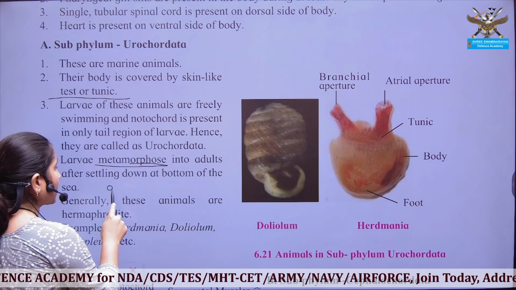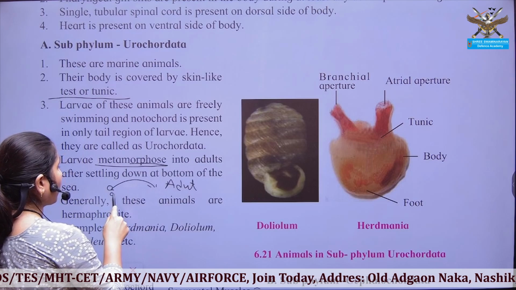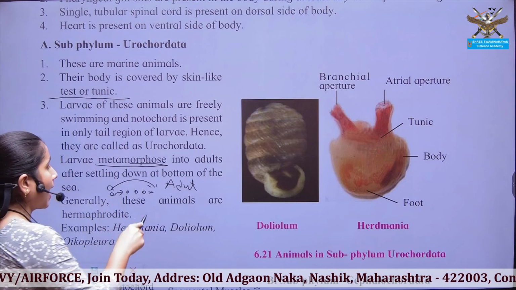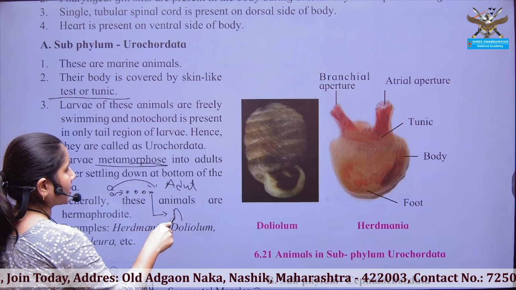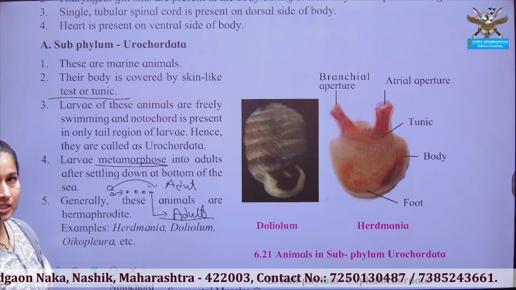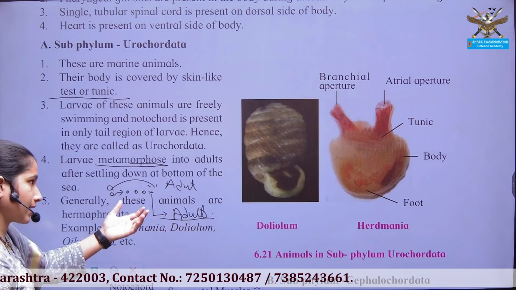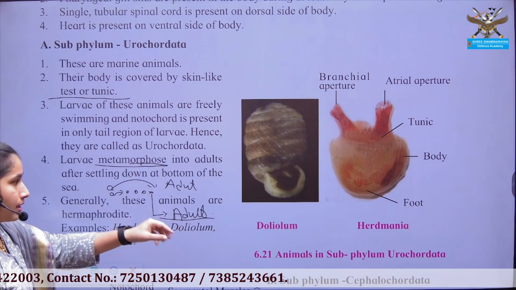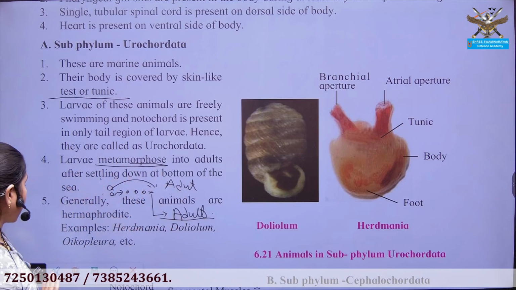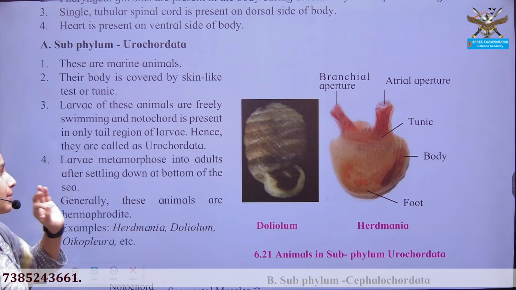That is, the egg is not directly giving rise to the adult. The egg is first hatched, different developmental stages or larval stages are seen, and these give rise to the adult. The egg does not directly give rise to adults. That's why this process is known as metamorphosis.